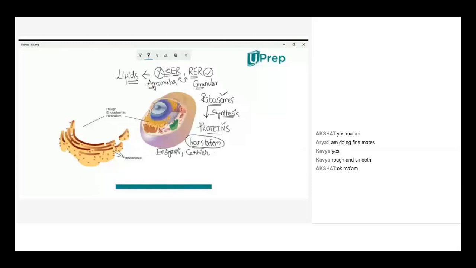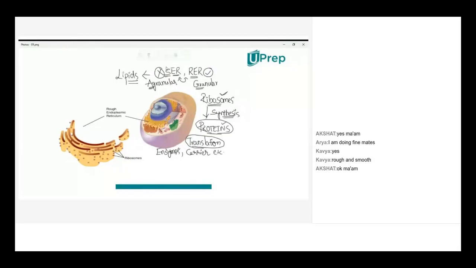And in other major systems, proteins are very important biomolecules. So rough endoplasmic reticulum carries a more important function than smooth endoplasmic reticulum, in the sense that they are producing very important biomolecules called proteins. This is the first basic function of rough endoplasmic reticulum.